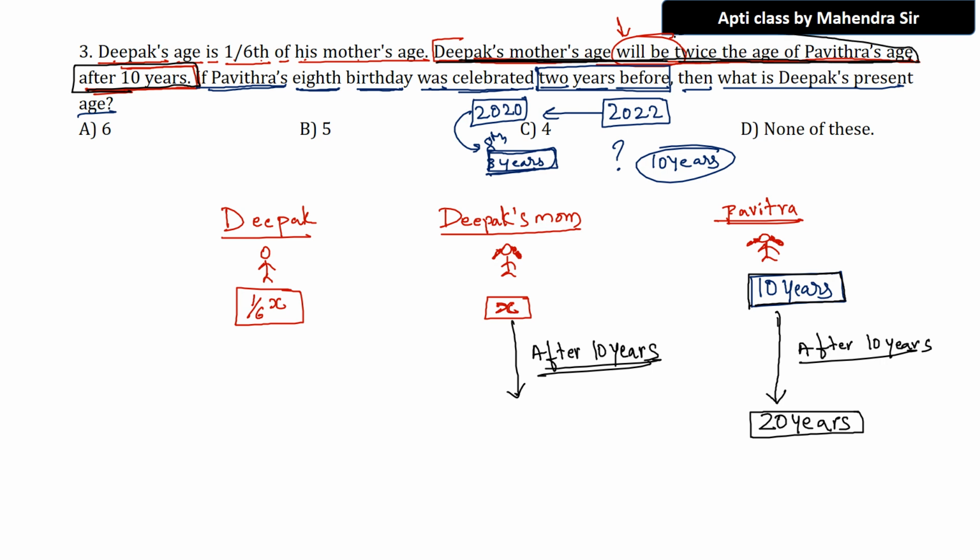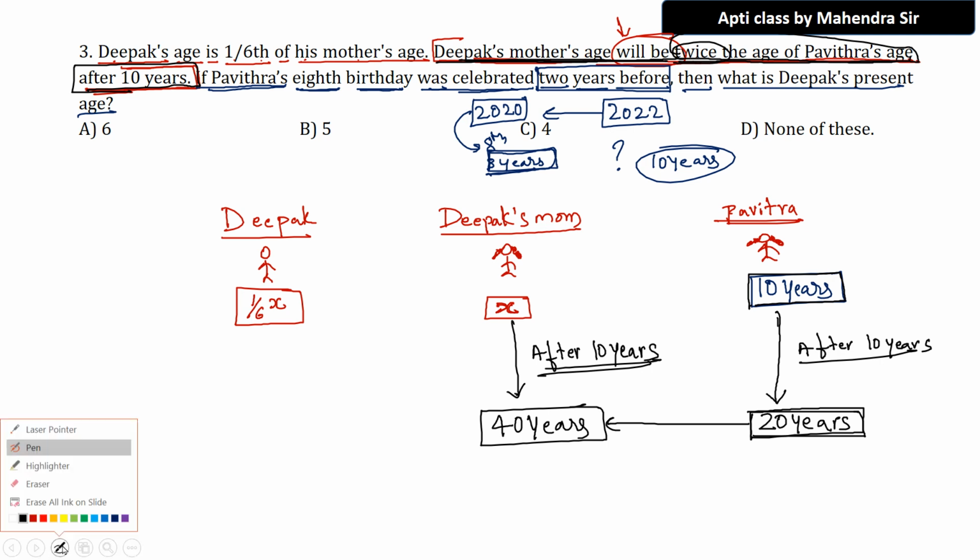How many times? Twice. 2 times of 20, that is 40 years. Fantastic, superb. So from here we are getting the relation of 2 times.